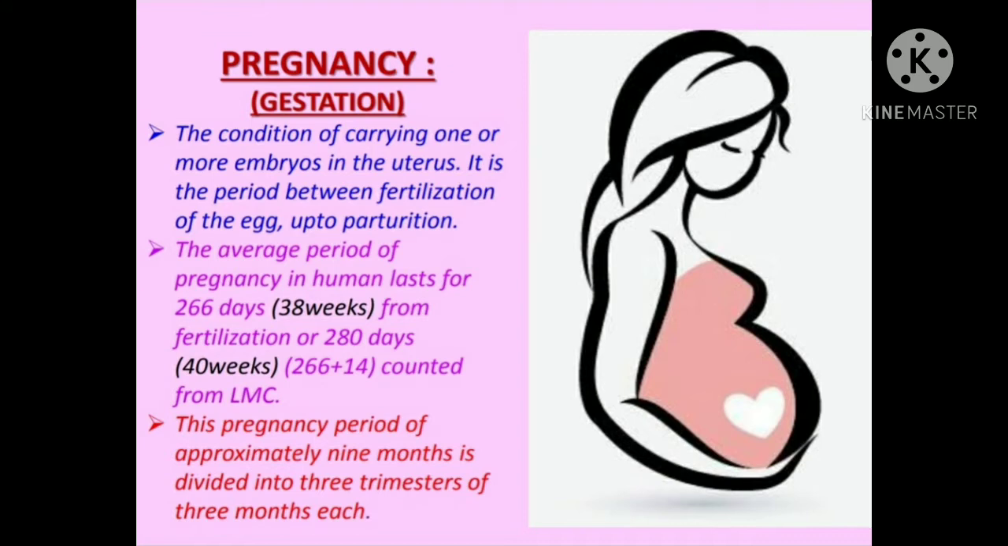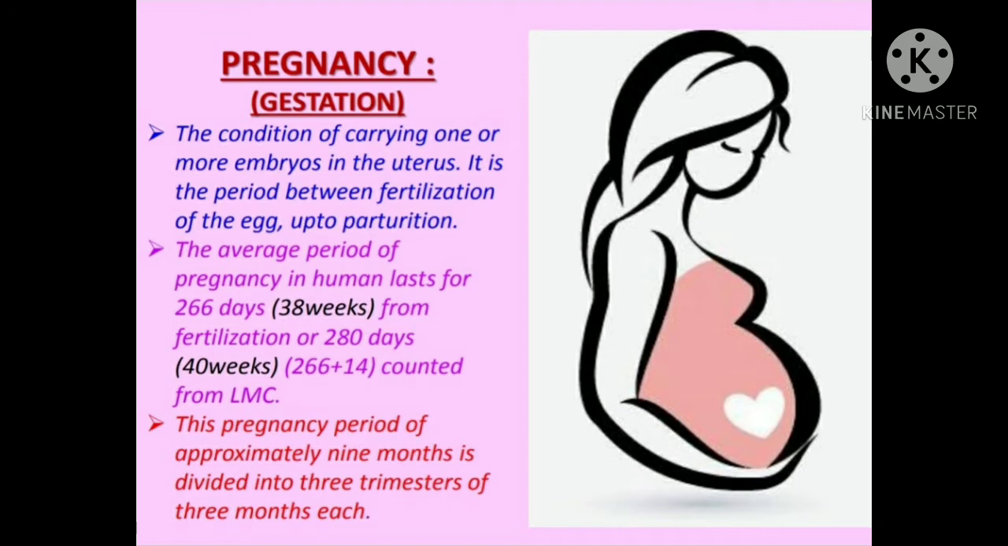It is also called gestation. Pregnancy is also termed as gestation. Basically, gestation is a medical term for pregnancy. Pregnancy is a common term, whereas gestation is a medical term. It refers to the period between fertilization of the egg up to parturition, meaning up to the delivery. Parturition means till the time of the delivery.